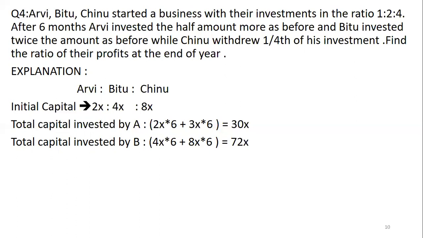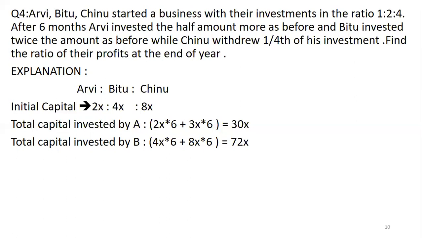You might ask a question, sir, why the ratio is given as 1:2:4, but why have you taken 2x, 4x and 8x? Simply we have multiplied that ratio by 2. So 2, 4, 8. Why? For what purpose? Because A has invested half the money more as before.